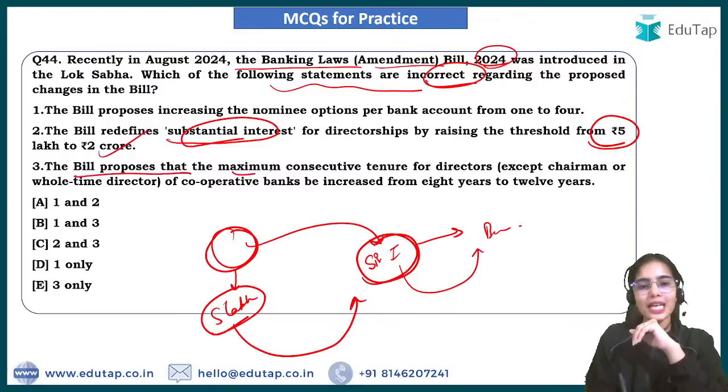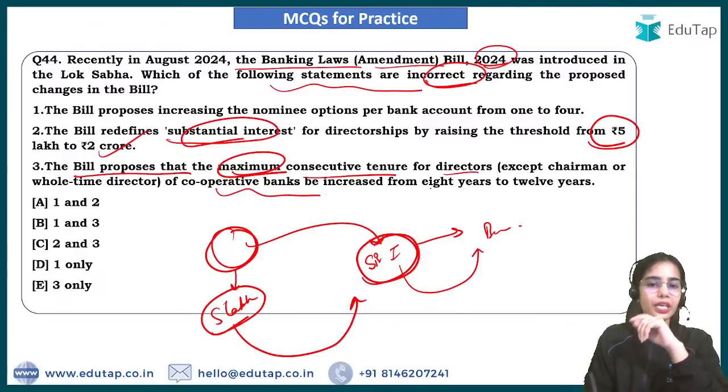The bill proposes that the maximum consecutive tenure for the directors of the cooperative bank should be increased from 8 years to 10 years, not 12. Okay. So first and second statement is correct, third is wrong.